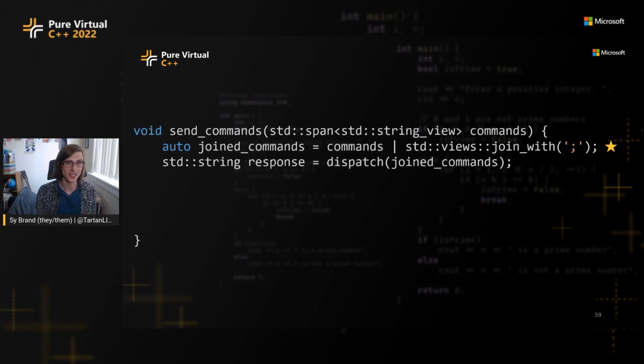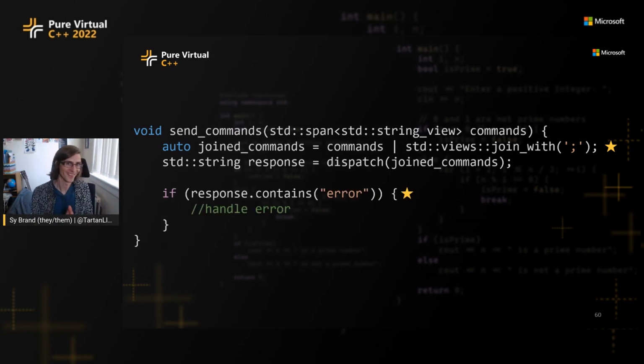And what I can do now in C++23 is I can check if a string contains another string without having to do .find is not equal to string::npos. So this is just one of those tiny things, but I'm sure you've had a bunch of times you're like, does this string contain something? How do I do this in C++? Oh, I use this nonsense. Now you can just say .contains. Makes much more sense.